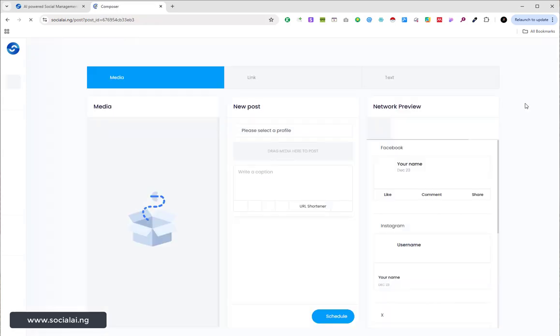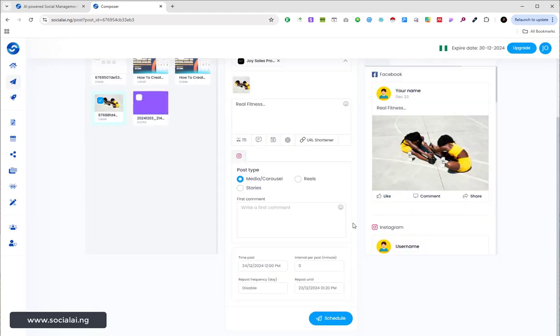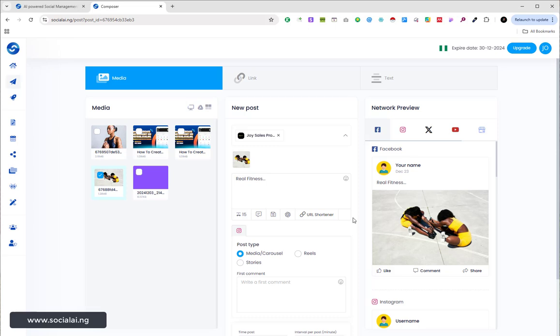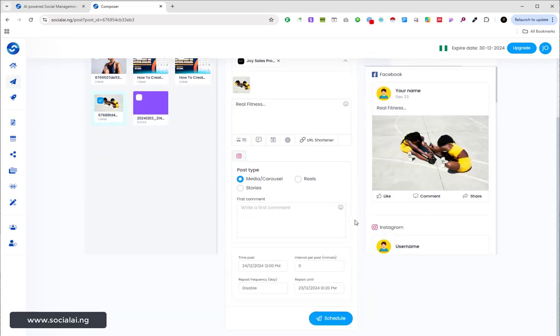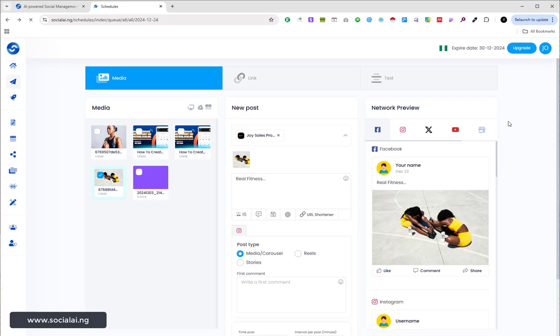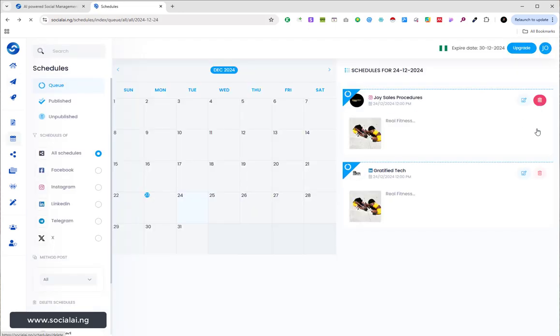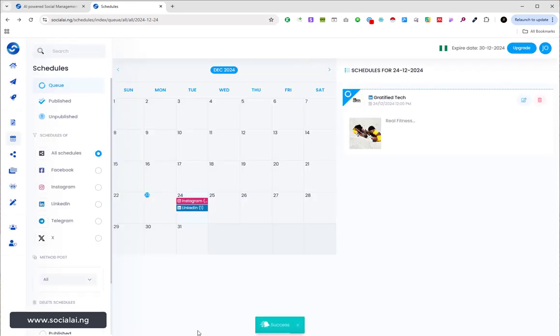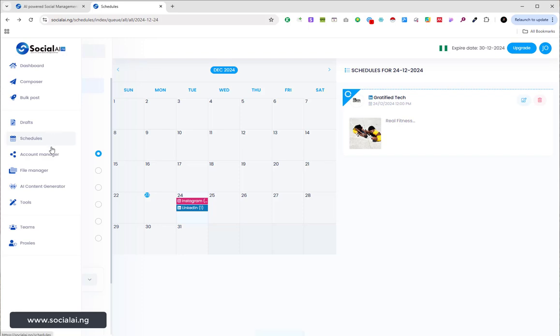Let me click on the edit. It will take me back to the composer. You can see that's taking me back to the composer, whereby I can edit my posts and update my post or reschedule my post. So let me say I want to delete. I don't want the post to schedule anymore. All I just need to click on is the delete, then okay. So you can see success, it has deleted successfully. That is how it works.